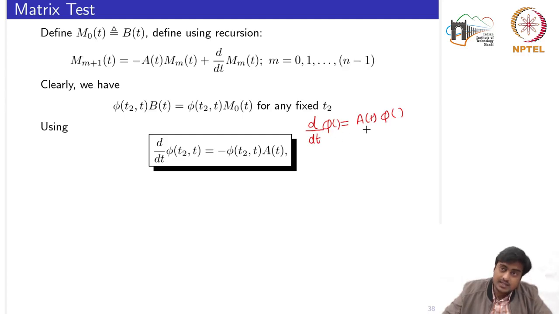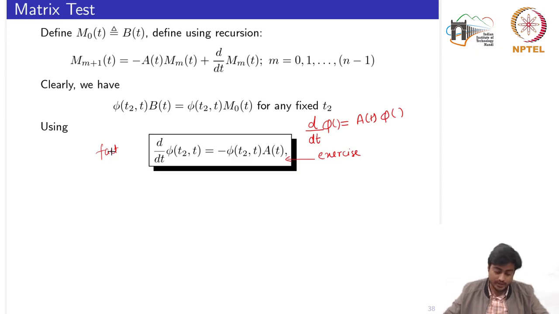But this standard property is different from this one. So I suggest that you take this as an exercise and show that the derivative of the state transition matrix has this property, starting from here and coming to this part, so that this becomes a fact, which you can prove by yourself.